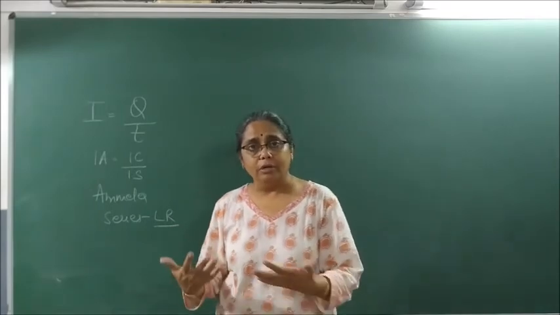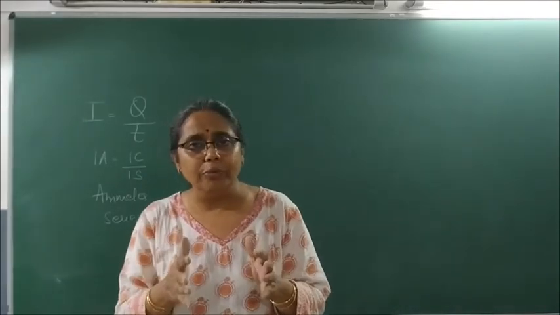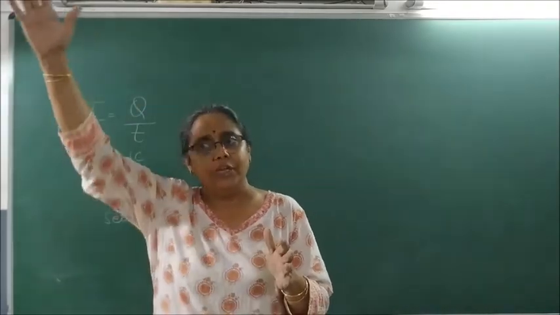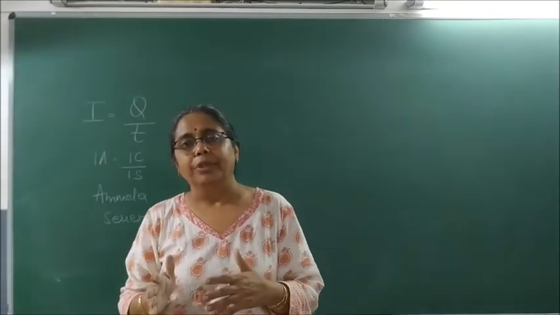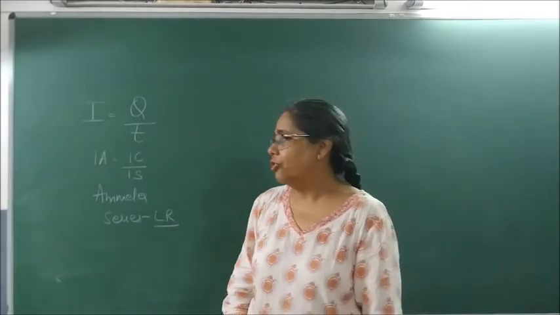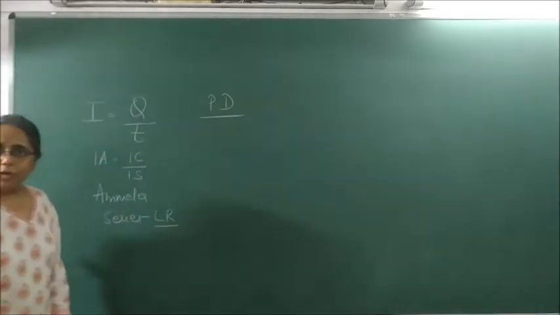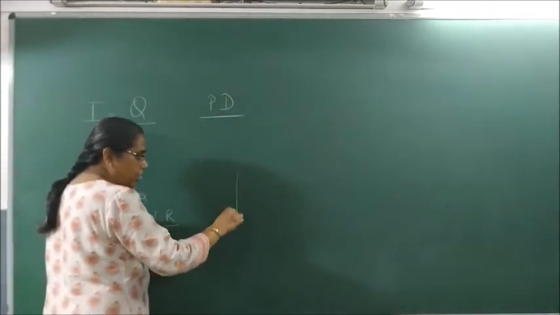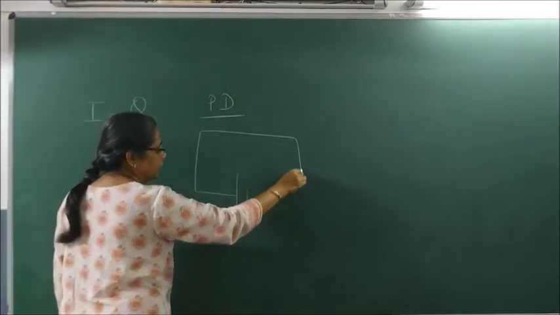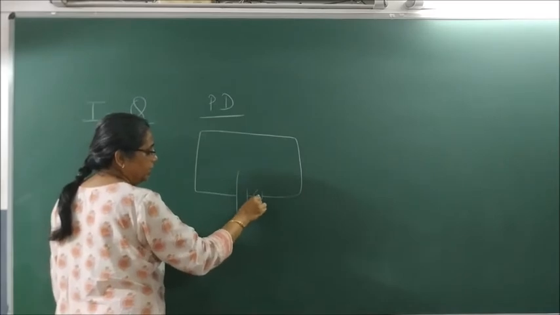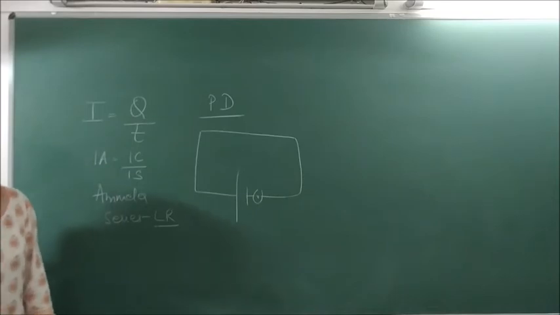Now for the potential, we said the amount of work done in taking a unit positive charge from infinity to the point of work is called electric potential. But we do not understand electric potential correctly. So what do we study? Potential difference. What is potential difference? The amount of work done in taking a unit positive charge from one end of the conductor to the other end in an electric field is called potential difference.